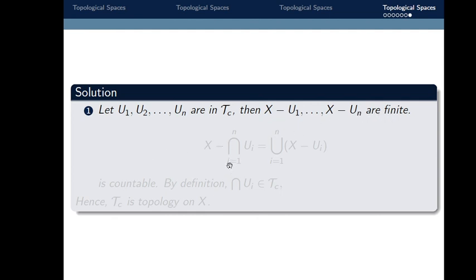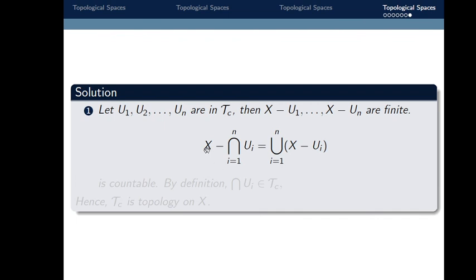Now we compute the finite intersection of ui, i varies from 1 to n, and show it belongs to tau c. So we take the difference x minus the intersection, which is equal to the union, i varies from 1 to n, of x minus ui, which is countable, as a union of countable sets is countable, because each x minus ui is countable. So this union of x minus ui is countable.